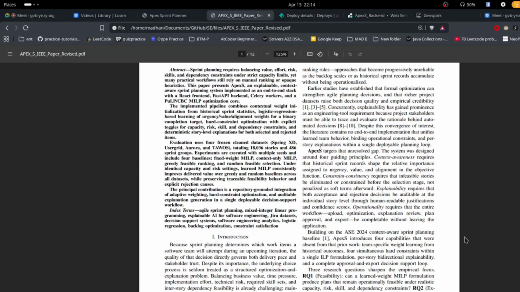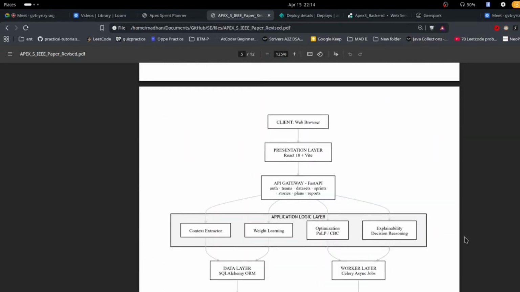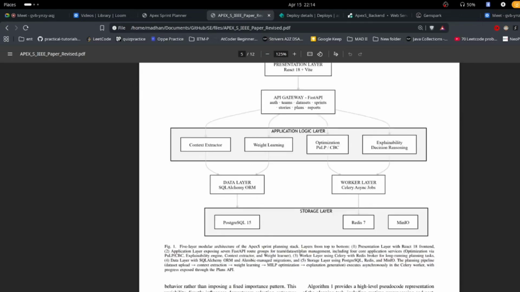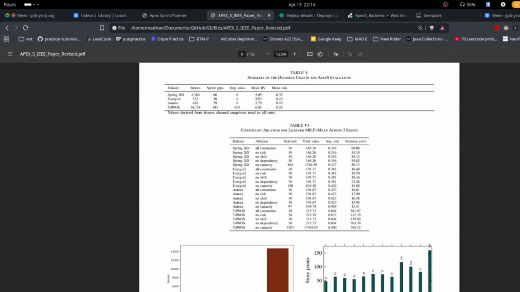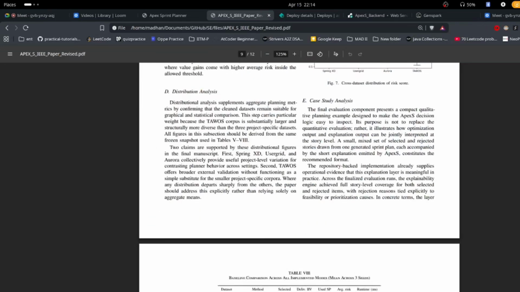It takes historical sprint data, extracts sprint-level context, learns team-specific weights, and then solves a constrained optimization problem to generate a feasible sprint backlog. For the paper evaluation, we used 4 frozen datasets with 18,036 stories and 486 sprint groups in total.